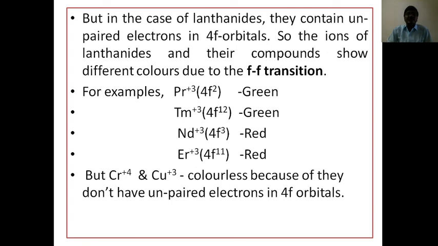So that is how to easily identify the formation of colored compounds, but Cr+4 and Cu+3 are colorless because they don't have unpaired electrons. So this is about one of the properties of coordination compounds.